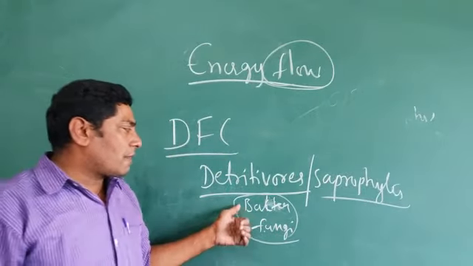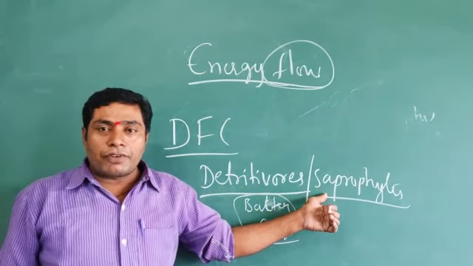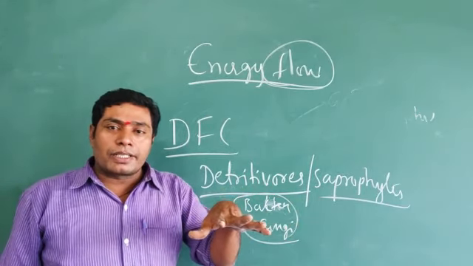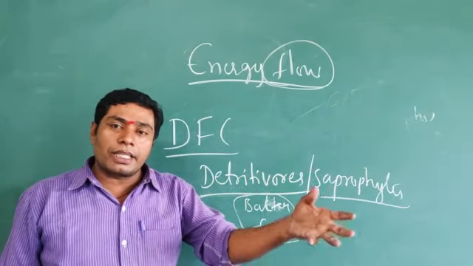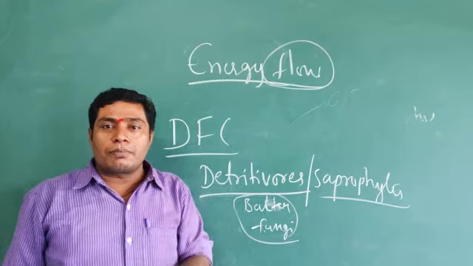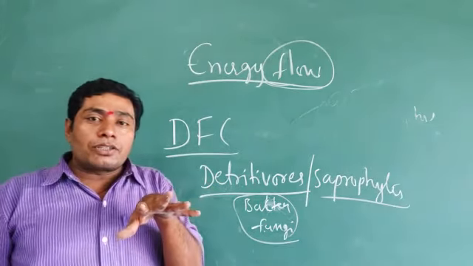Fungi and bacteria are known as detritivores and are saprophytes, depending on the dead bodies. They digest outside, and after the digestion outside, they ingest it, sucking it into their body. So the detritivores are known as natural scavengers.